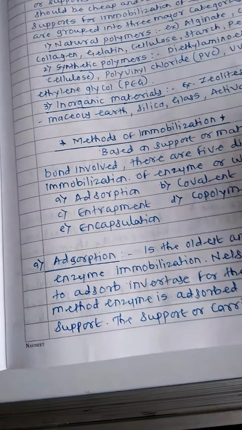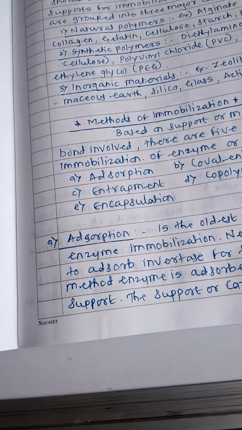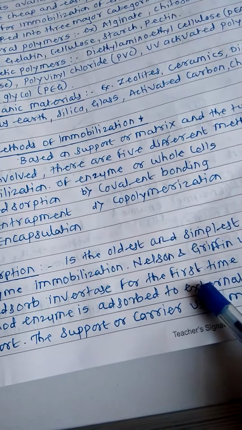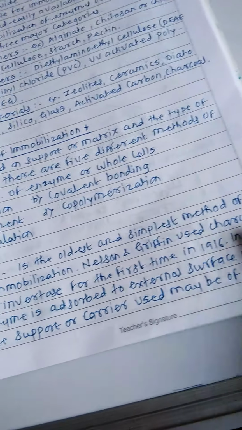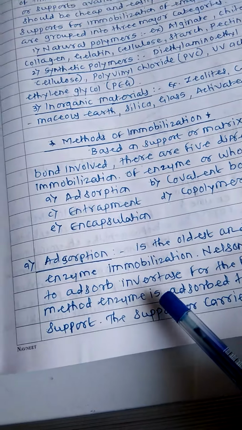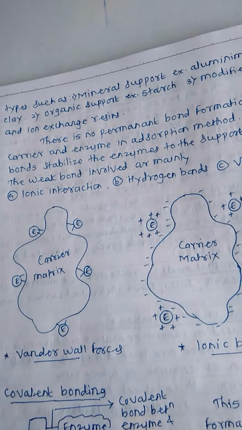Now the first method is adsorption. So the name itself indicates adsorption. This is the oldest method of immobilization. The scientists Nelson and Griffin used charcoal for the adsorption of the enzyme invertase in 1916. Okay, now in this method, the enzyme is adsorbed on a solid support.